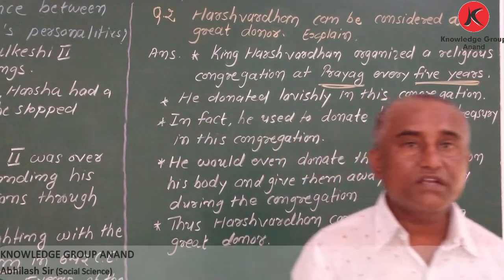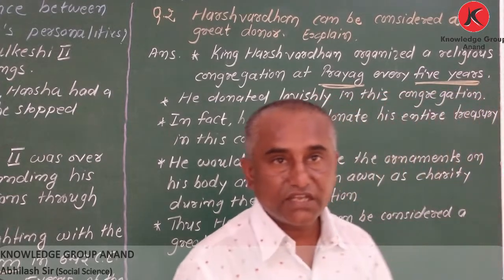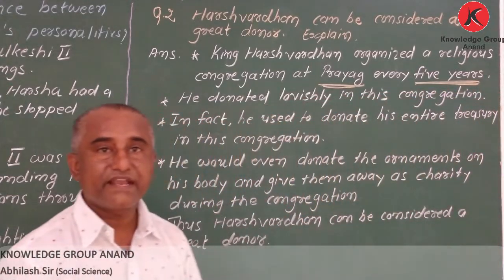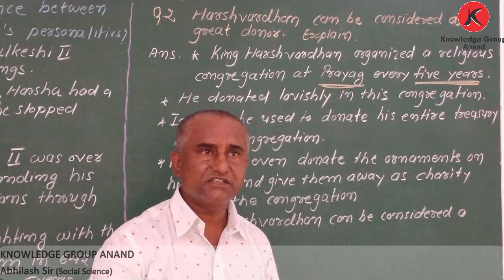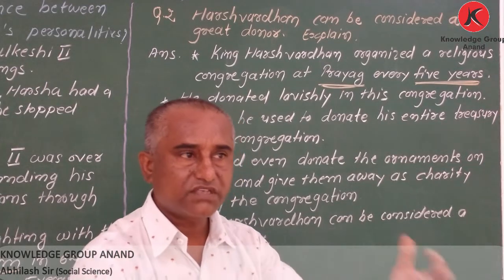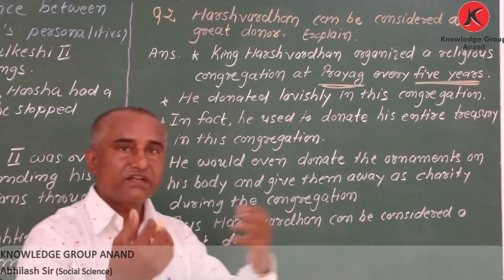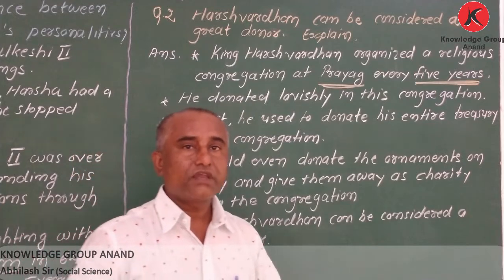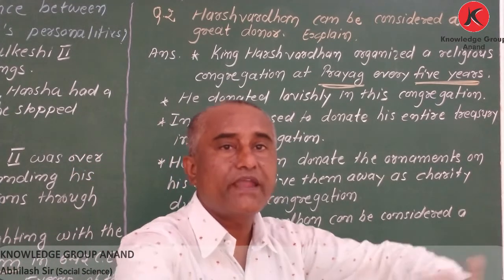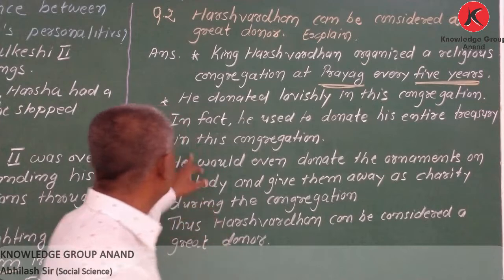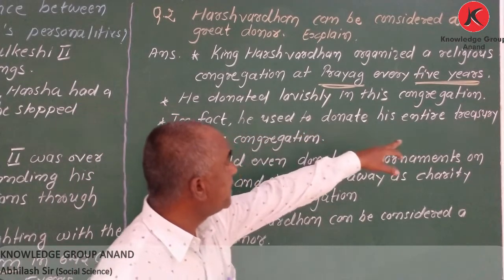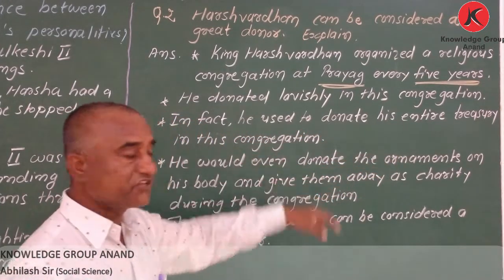Whatever was in the treasury, whatever he was getting as revenue or taxes, he was a king, he was collecting taxes also. So whatever he was getting as tax, everything he was ready to spend for this congregation.